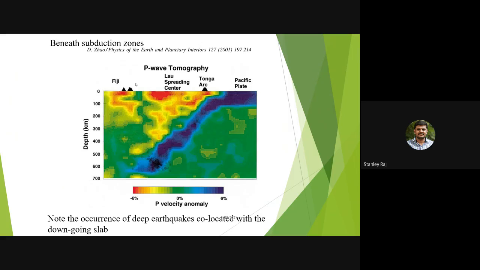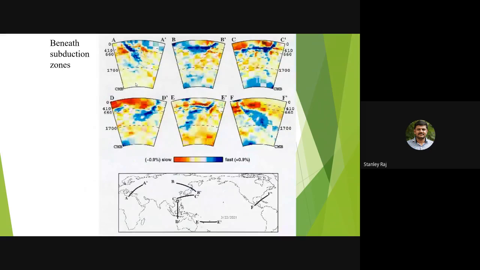So this magma will erupt from the volcanoes, and some of the main volcanoes are found on these plate boundaries. So we call it the Ring of Fire in the Pacific region. This is where you can see a large number of subduction zones. So beneath the subduction zone, what is there, and everything has been given.